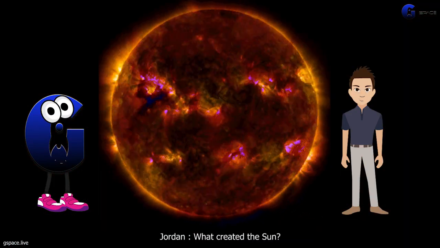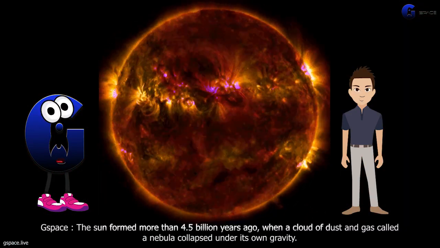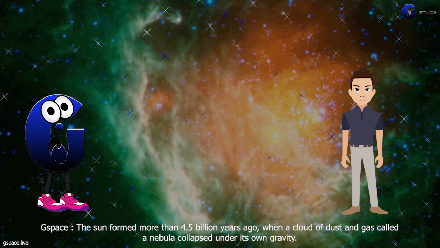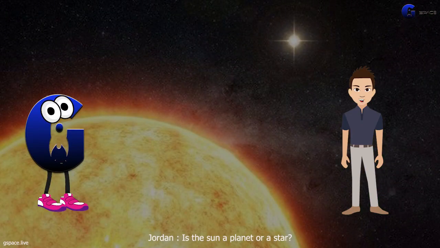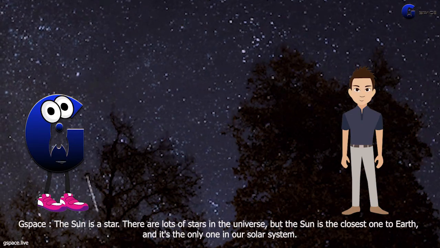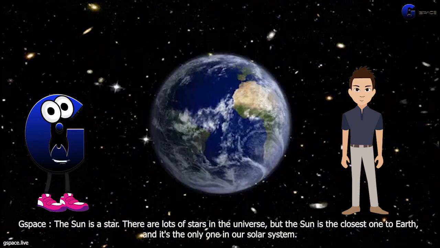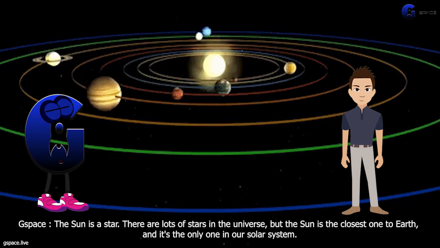What created the sun? The sun formed more than 4.5 billion years ago, when a cloud of dust and gas called a nebula collapsed under its own gravity. Is the sun a planet or a star? The sun is a star. There are lots of stars in the universe, but the sun is the closest one to Earth, and it's the only one in our solar system.